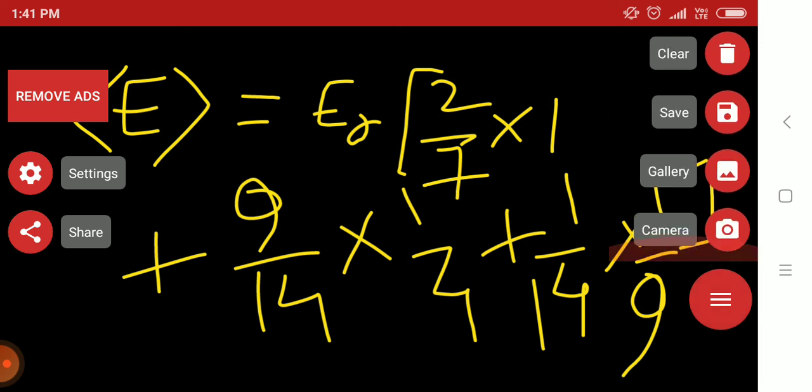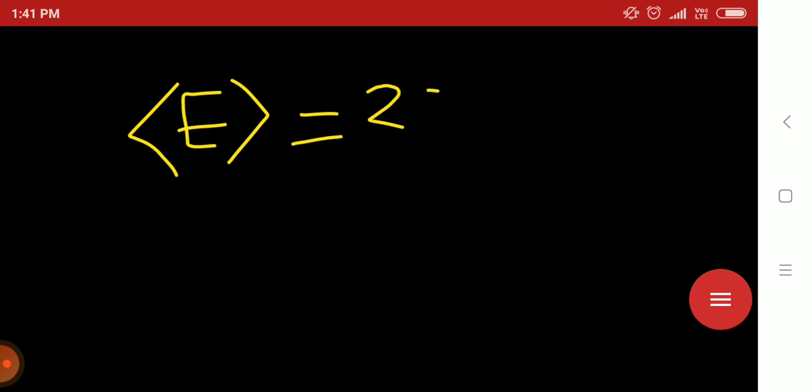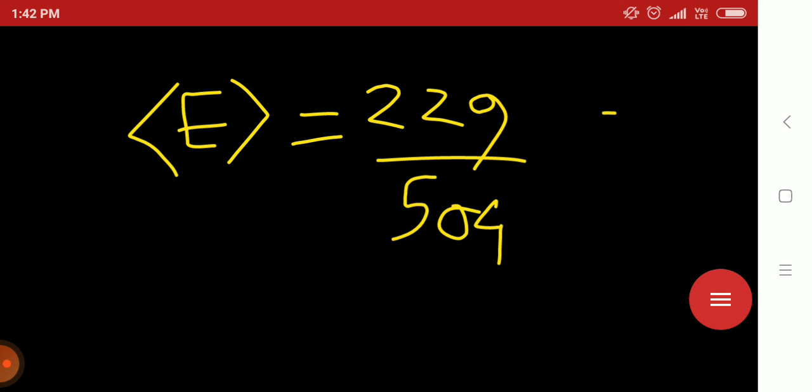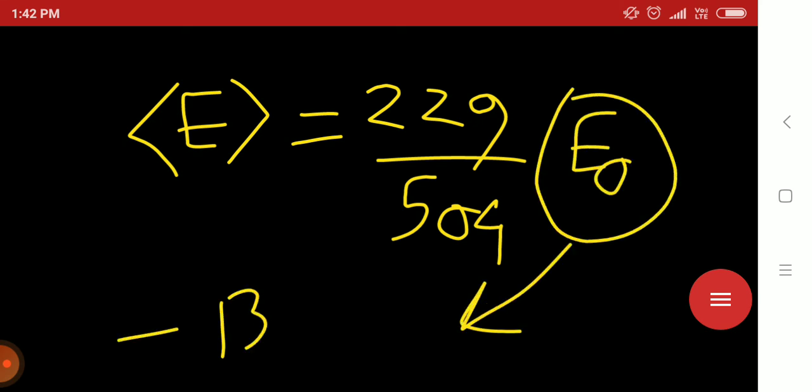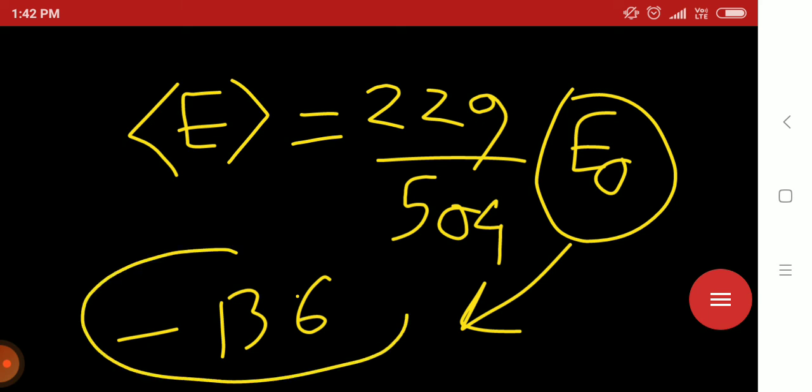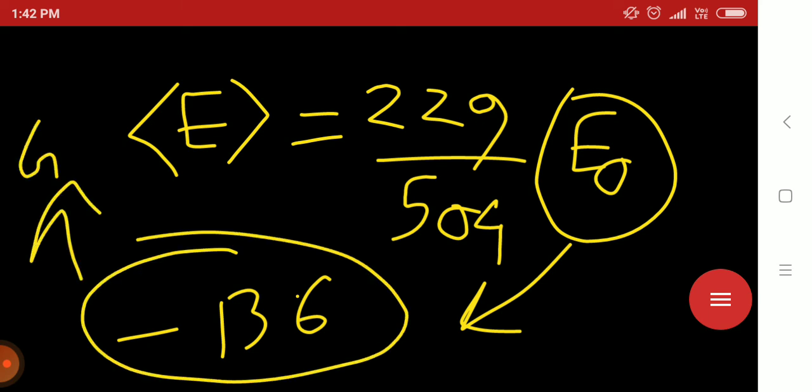After calculating it, you will get E average equals 229 by 504 E0. E0 is minus 13.6, that is the lowest energy, that means the ground state energy. So we got E average equals 229 by 504 E0.